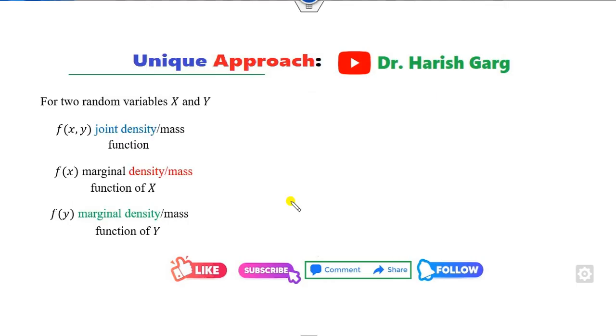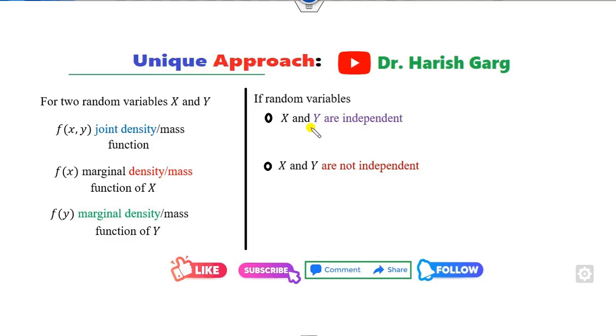Now, if you have a multivariate distribution like x and y, I denote f of x comma y as the joint density function or mass function, depending upon whether it is continuous or discrete. f of x is the marginal of x and f of y is the marginal of y. If x and y are independent, then you all know the expected value of xy is the expected value of x times the expected value of y. If they are not independent, then you can't write it as an equality.